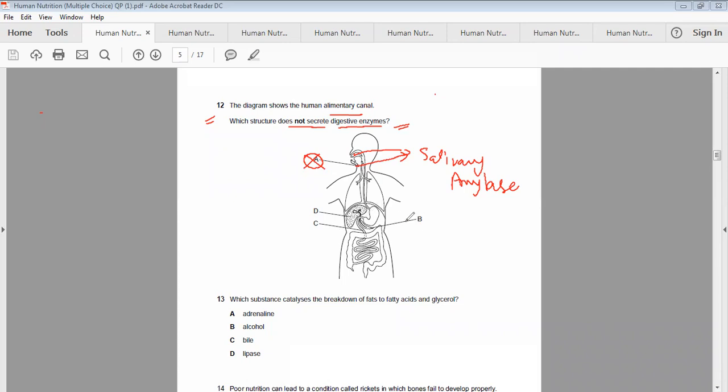Now we go towards B, that is the pancreas. It is also not the correct option because it secretes pancreatic juice that contains digestive enzymes. ठीक है, डाइजेस्टिव एंजाइम्स कौन कौन से होते हैं इसके अंदर? पैनक्रियाटिक अमाइलेज, पैनक्रियाटिक लाइपेज एंड पैनक्रियाटिक प्रोटीएज. So B is not the correct option. As far as C is concerned, C is also not the correct option because it is the small intestinal portion.